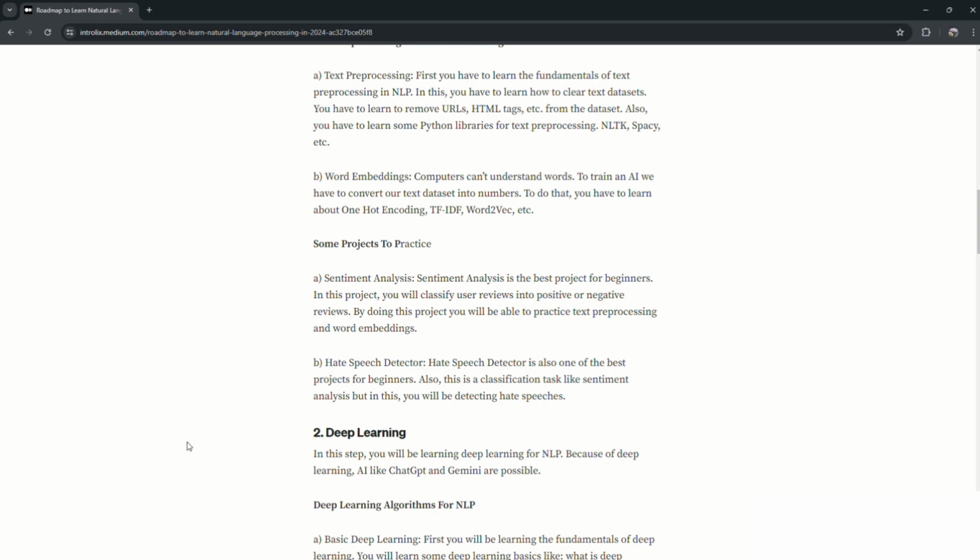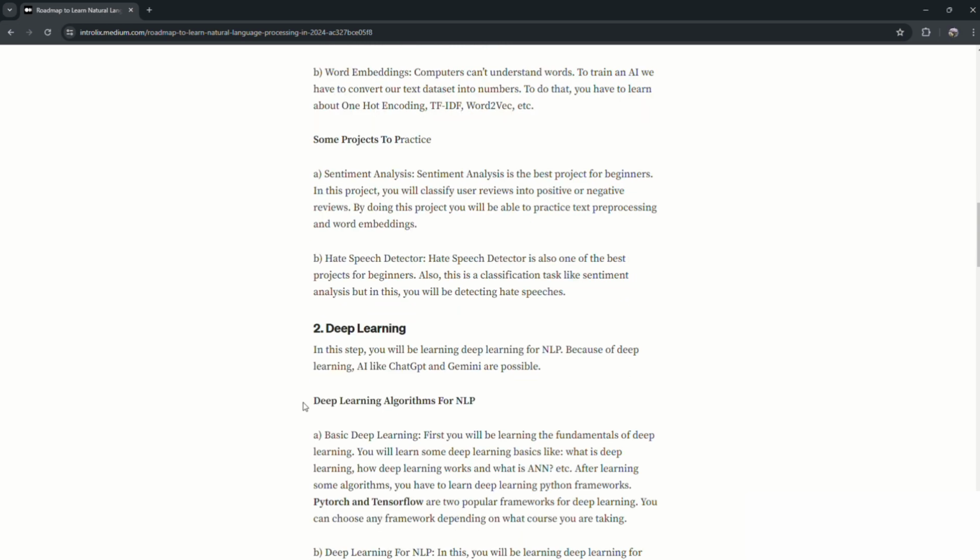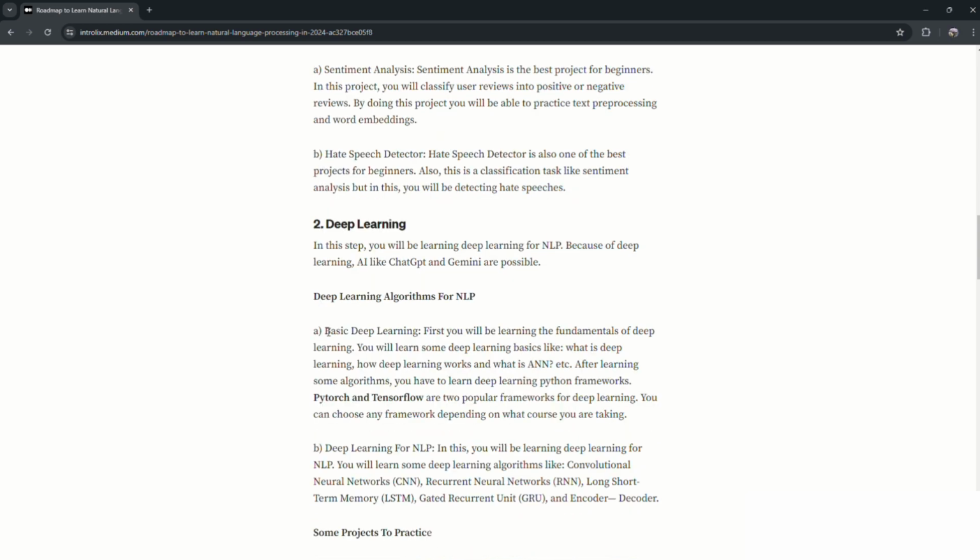And guys, now after completing this first step, you have to go to the second step, which is deep learning. So here, first you have to learn some basic deep learning. In this, you will learn what deep learning is, how deep learning works, what an ANN is, how to train an artificial neural network, and you will also be learning a deep learning framework like PyTorch or TensorFlow. You can learn either of these two, PyTorch or TensorFlow.